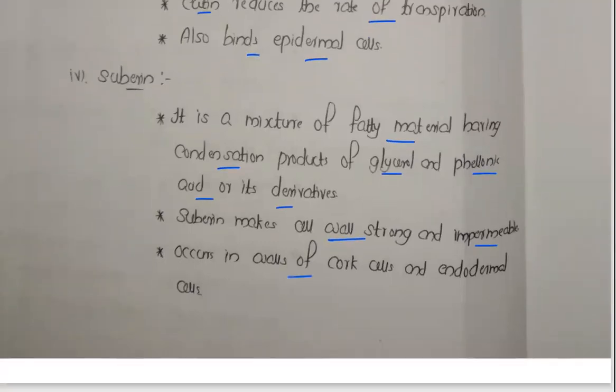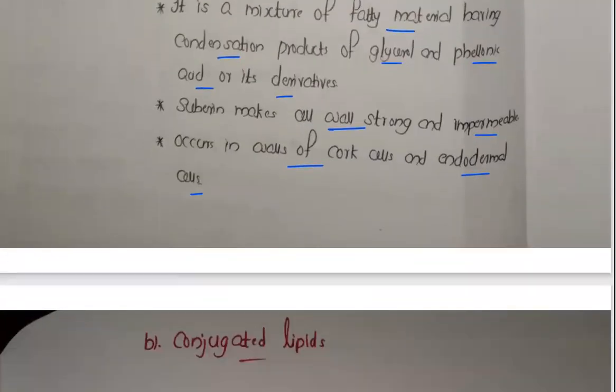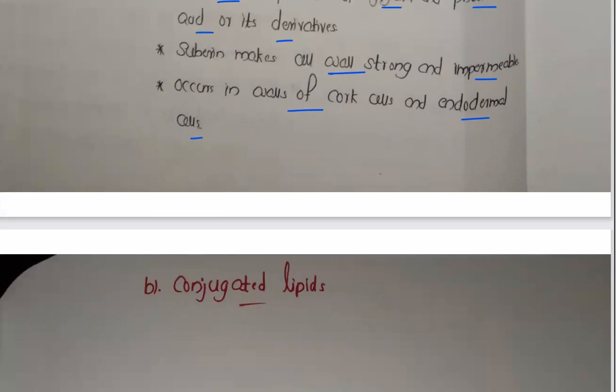It occurs in the walls of cork cells and endodermal cells. Suberin and lignin are actually from chapter 6. If time is there, then we can discuss that chapter after completing everything. That is a cell wall deposit, suberin. The next type of lipid is called conjugated lipids.